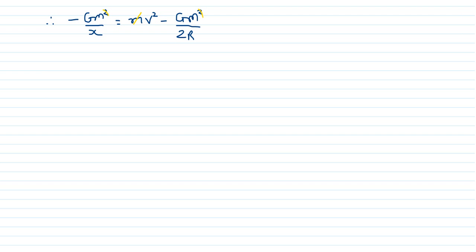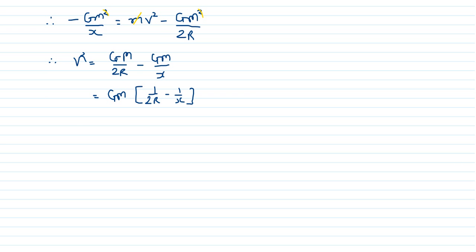Therefore you can say that v square is equal to GM upon 2r minus GM upon x. That is, GM is common, 1 upon 2r minus 1 upon x.